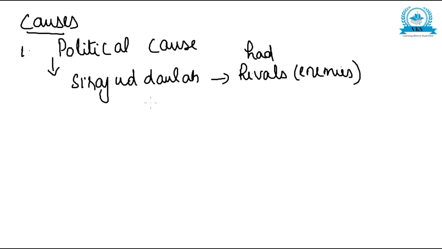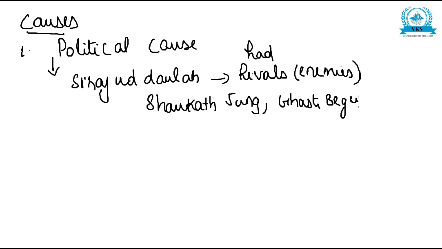For example, some of his enemies were Shaukath Jung and Ghasti Begum. These rivals were supported by the British.